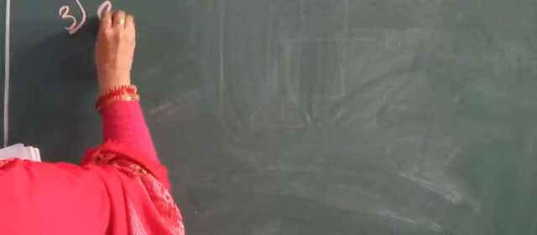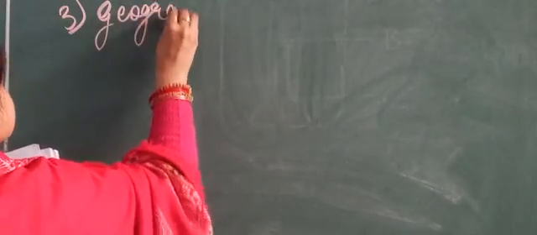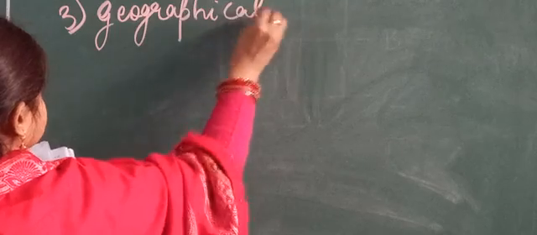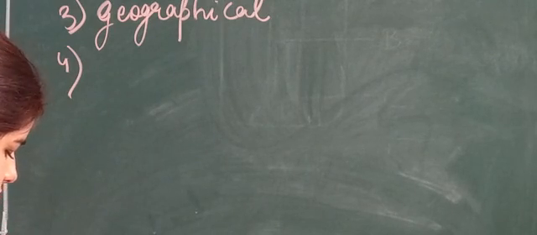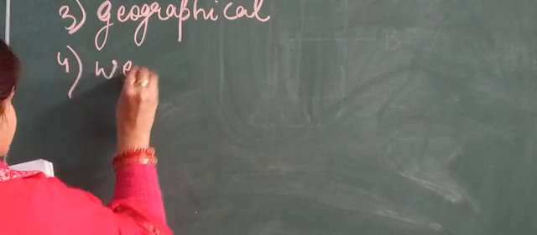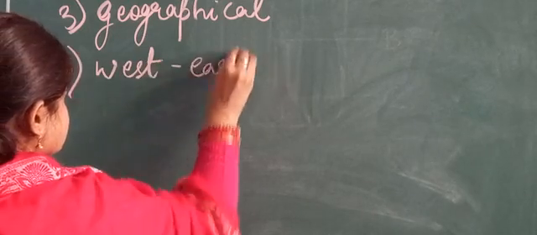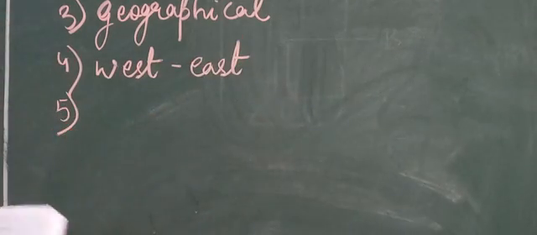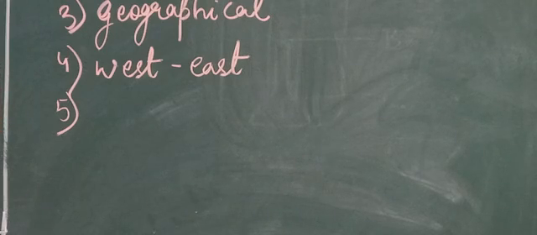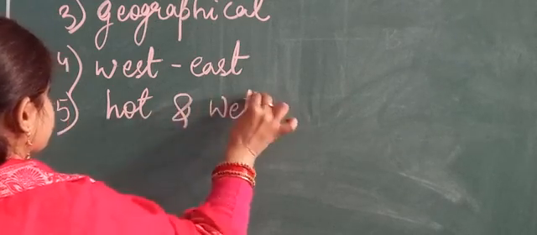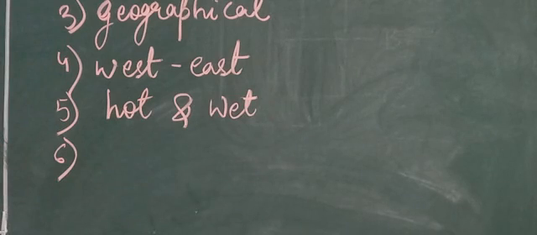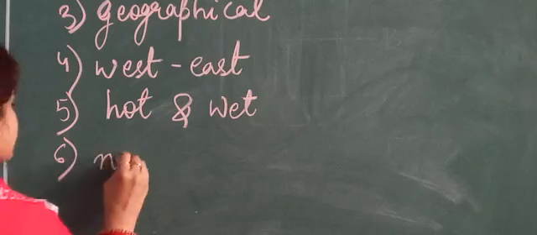Third one, Asia has vast geographical extent. Fourth one, the mountain ranges of Asia run in west-east direction. West-east direction. Fifth one, equatorial type of climate is categorized by hot and wet climate throughout the year. Hot and wet. Sixth one, tundra vegetation is found in northern Russia.